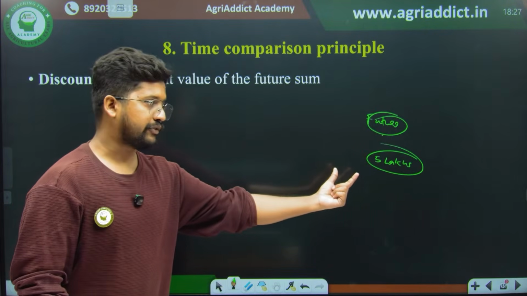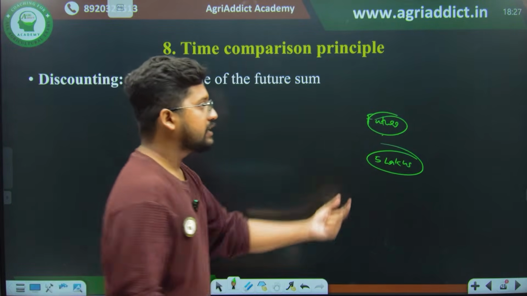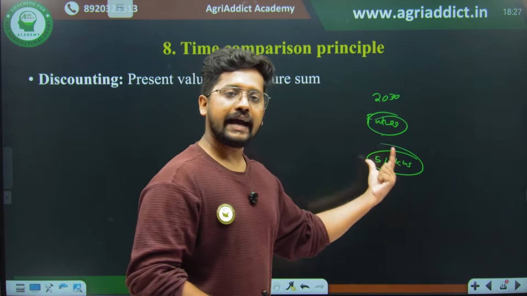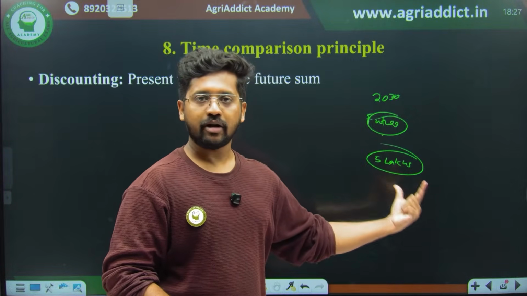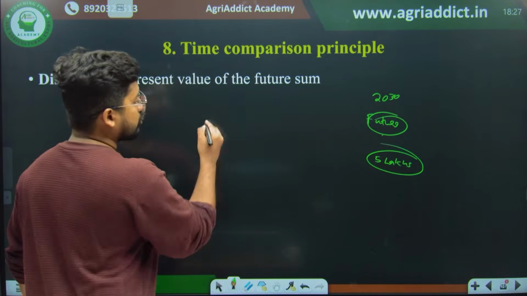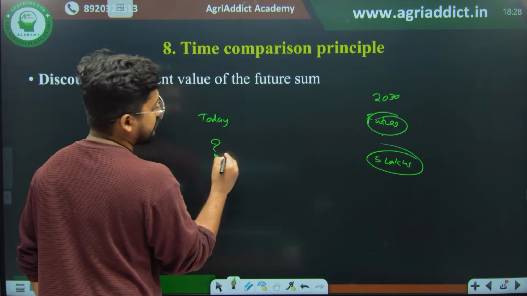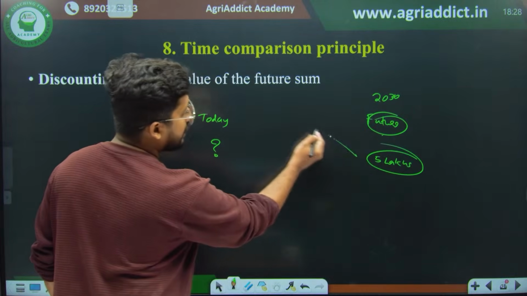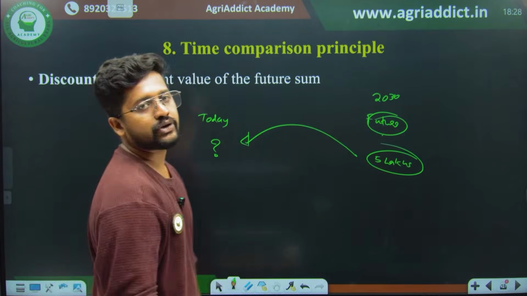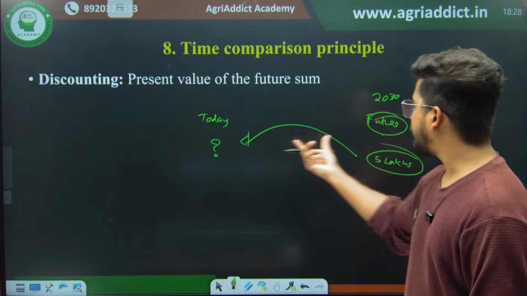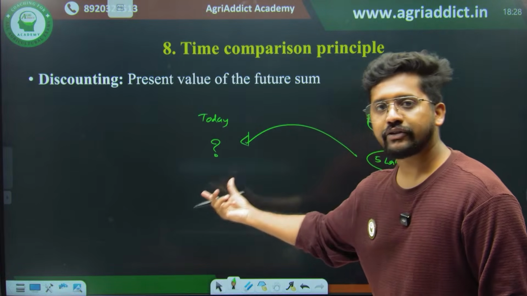I am just expecting that in 2030, I should generate a 5 lakh rupee profit. So for that, today, this is actually the present, right? So today, how much should I invest? I am just calculating it back. This is none other than your discounting. So discounting is none other than the present value of the future sum.